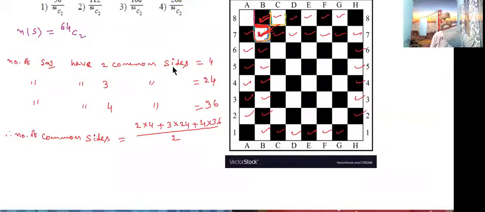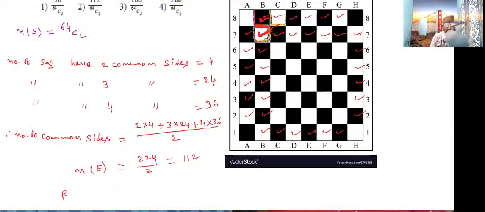Why am I writing 2? Each common side is repeatedly taken. Now calculate this. The numerator you will get 224 by 2, that should be 112. This is n of e.